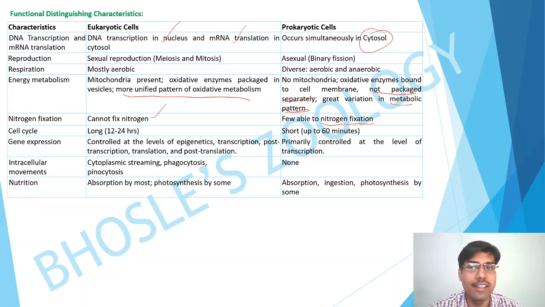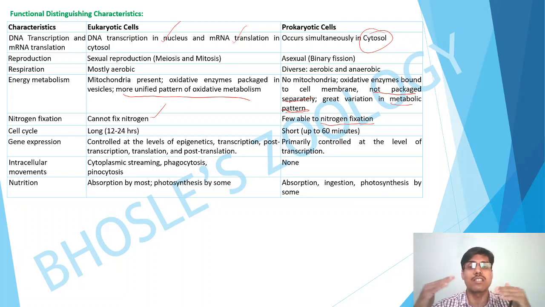The cell cycle in case of eukaryotic cells is a longer one, maybe 12 to 24 hours. And in case of prokaryotic cells, it is a shorter one, up to 60 minutes or less than that. The gene expression in eukaryotic cells is controlled at the level of epigenetics, transcription, post-transcription, translation, post-translation.